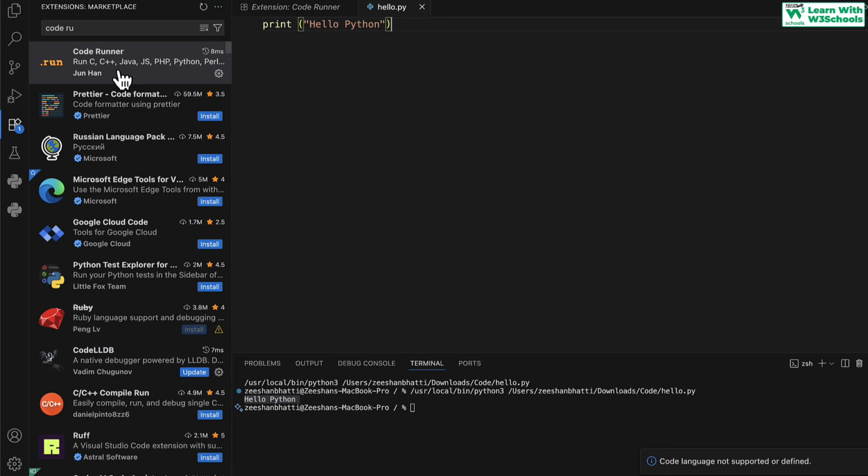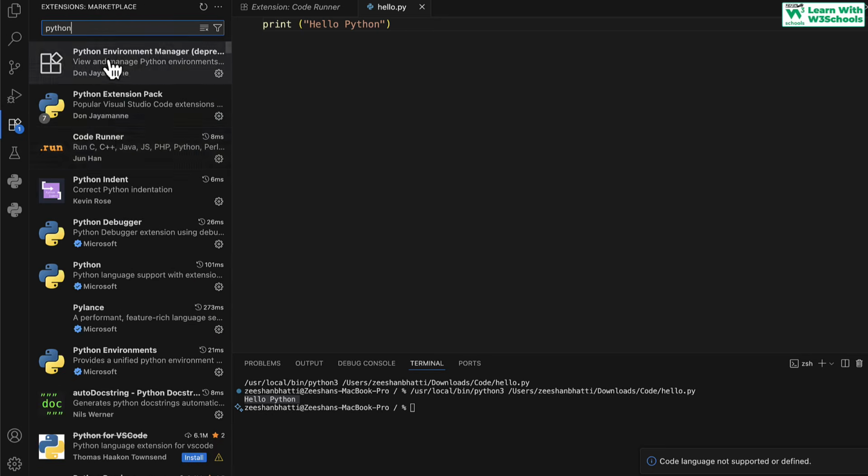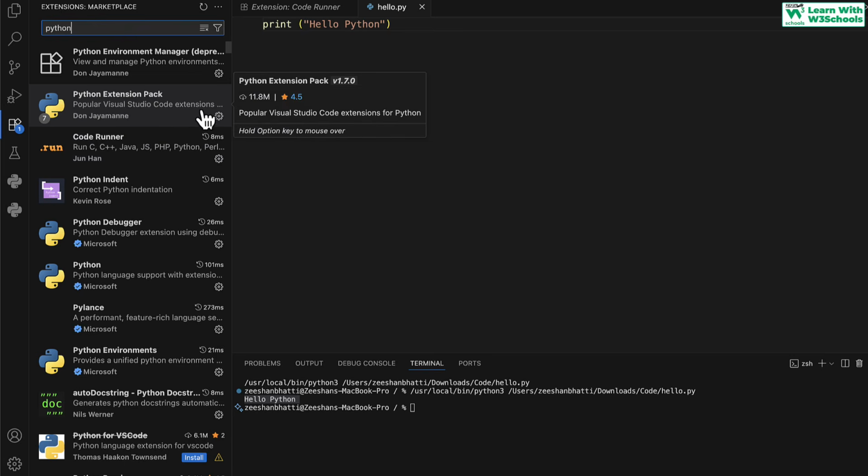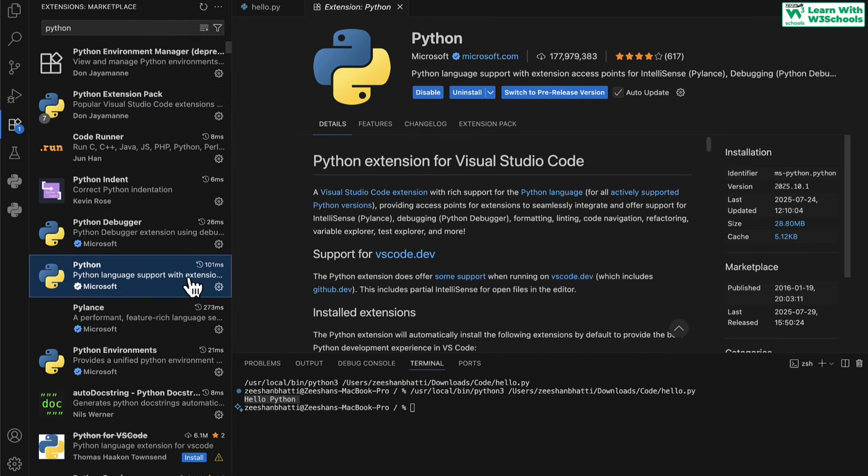In order to configure it inside VS Code, make sure you come here into the extensions and type in Python. There are a few extensions that are required for VS Code to be able to run Python. First one is Python itself. So click on this install. I already have it installed.